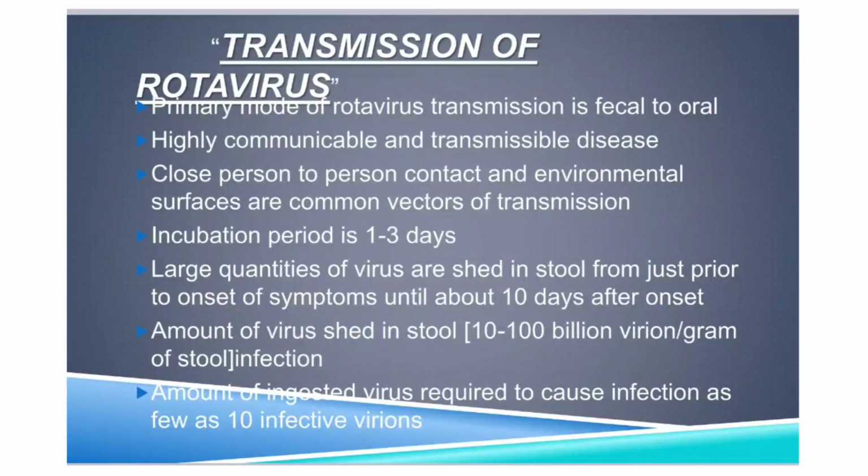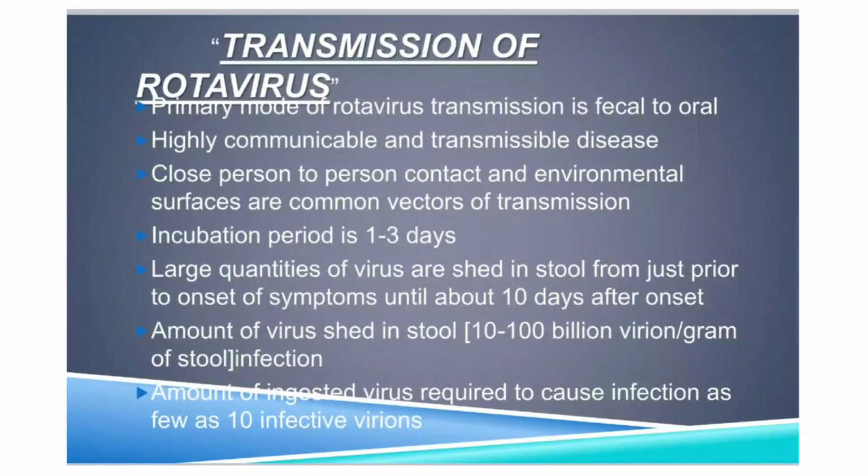What is the incubation period? The incubation period is 1 to 3 days. That is, between the entry of the virus and the appearance of the first sign and symptom, 1 to 3 days may pass. Large quantities of virus are shed in the feces in the first 10 days of infection. So the first 10 days are considered the highly infectious period, and the chances of communicability during the first 10 days are higher.